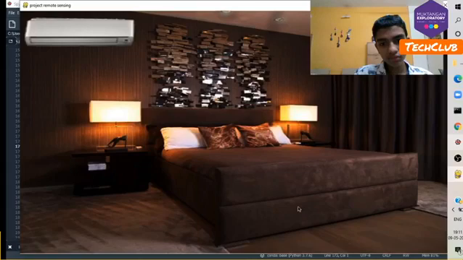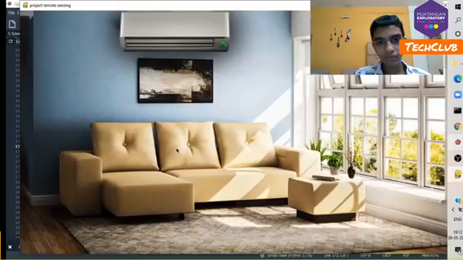Now I can say anything to it as long as there is the name of the location, the name of the room, the device, and on or off. Let us try that also. Living room AC on. You can see it has shown the living room and the AC is on. So you can do anything like this.